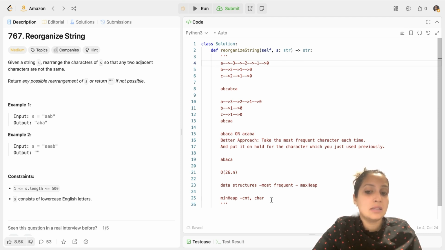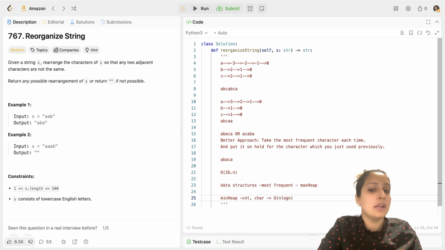Okay. And this takes our time complexity to search in a min heap to O of log n. And our overall time complexity, assuming there are more than 26 alphabets, would be O of n log n. And if you assume there are just 26 alphabets, then time complexity would be O of 26 log n. So I hope the algorithm is clear.